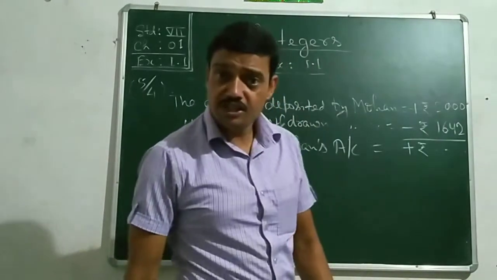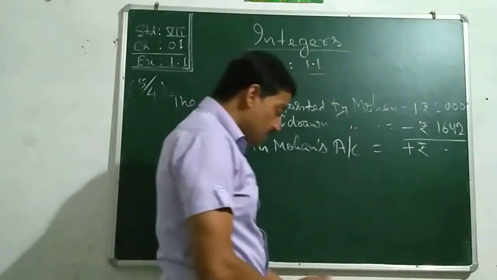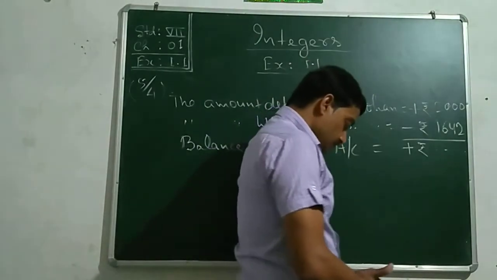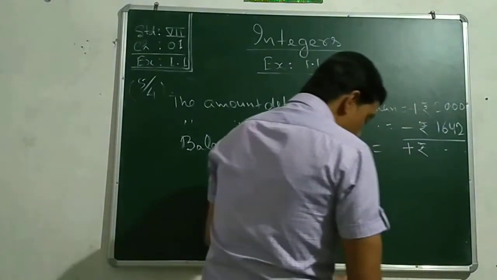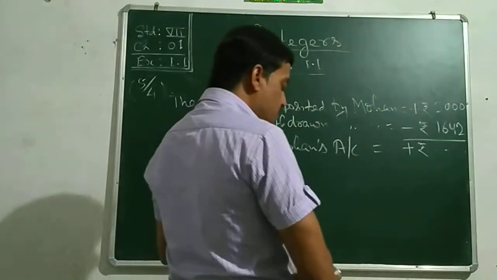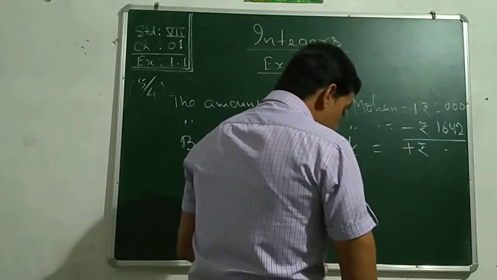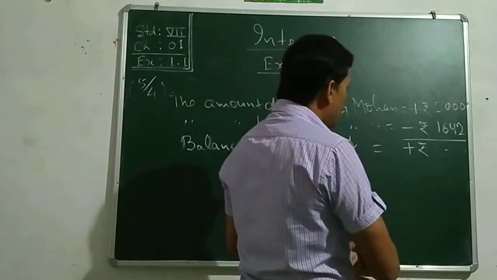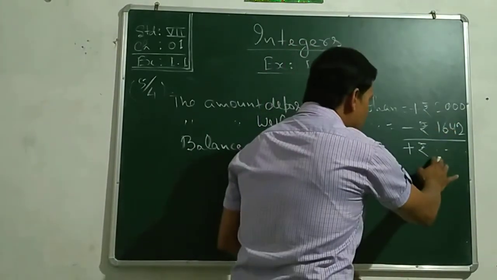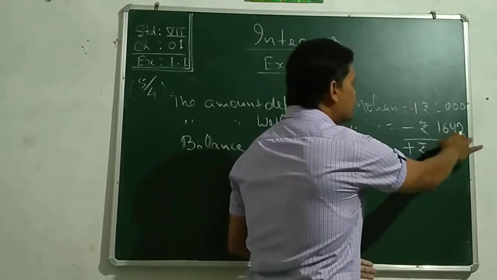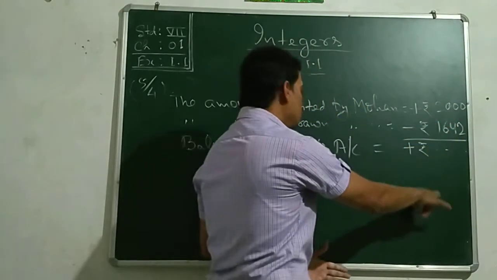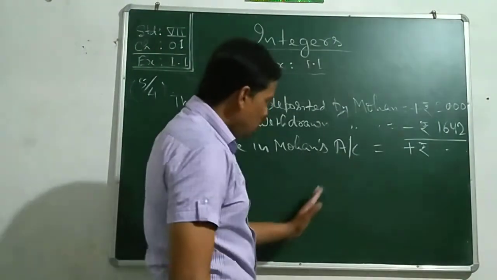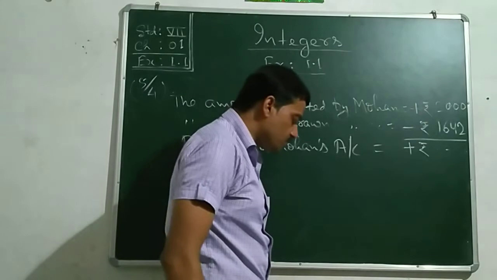At last, in the sum, it has been asked to find the balance in Mohan's account after withdrawal. Once you subtract 1642 from 2000, you will get the balance in Mohan's account, and that will also be represented by a positive sign.